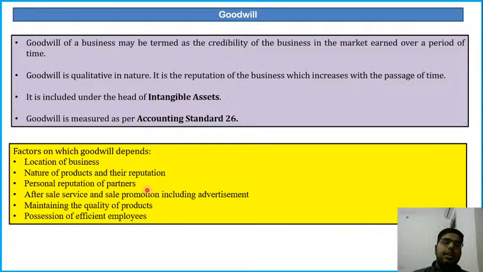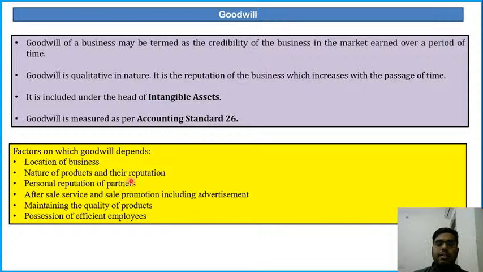Then there is the personal reputation of the partners. If the personal goodwill of the partner is good, for example, Infosys. Infosys is a company, I'm just giving you an example, and its goodwill is high. One of the main reasons is the goodwill of Narayan Murthy. So if the personal reputation of the owner is good, then the goodwill of the company or the firm also increases. Nature of products and their reputation.